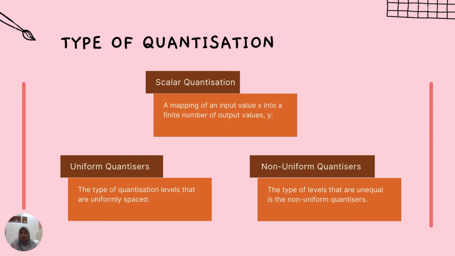Next, I will explain the types of quantization. First, scalar quantization: a mapping of an input value x into a finite number of output values y. Second, uniform quantizers: the type of quantization where the levels are uniformly spaced. And the last one is non-uniform quantizers: the type where the levels are unequal.